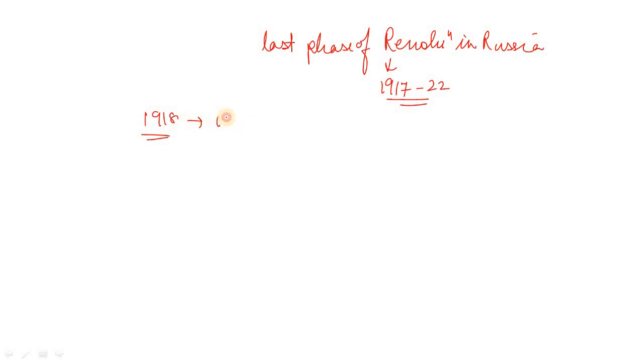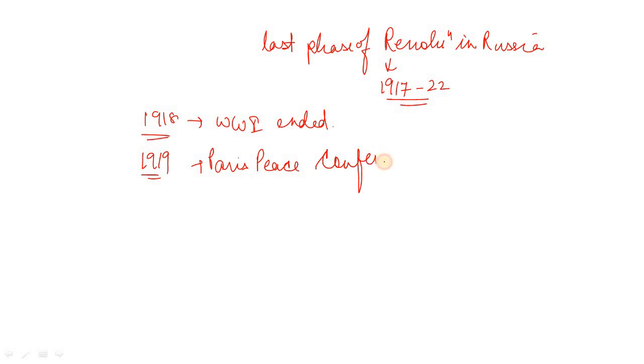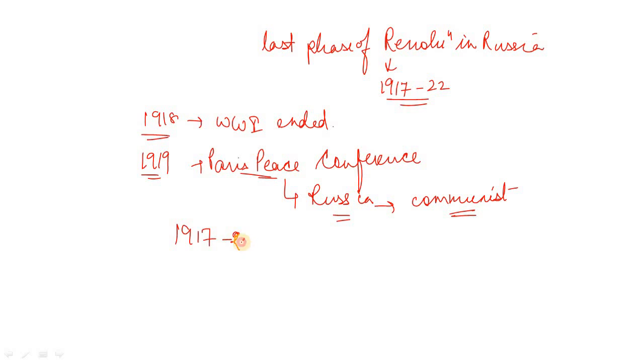as a timeline. World War I ended, which had started in 1914. Then what happened? In 1919, there was a Paris conference, the Paris Peace Conference. See, this was basically a conference of all the nations. After World War I ended, all the nations were invited to the Paris Peace Conference to work out a deal of peace in the world. But in this peace conference, Russia was not invited because Russia was moving towards a communist state. So Russia was not invited here, and hence it was not supported by anyone in the world. Then what happened? In 1917 to 1922, civil war broke out in Russia.